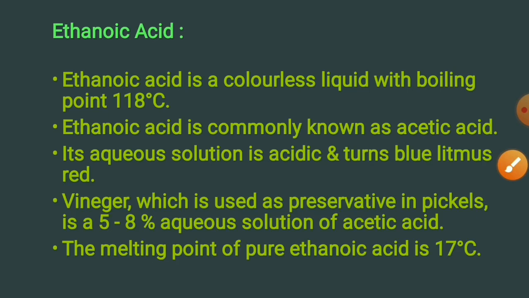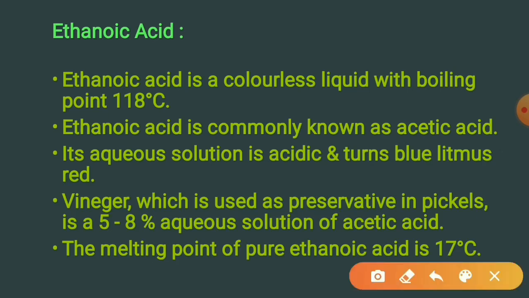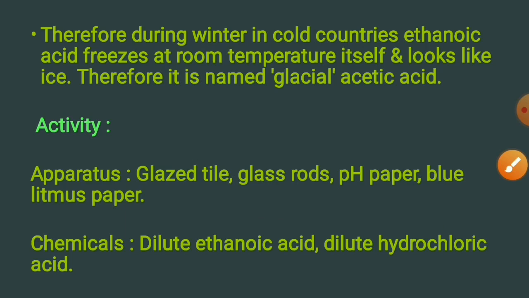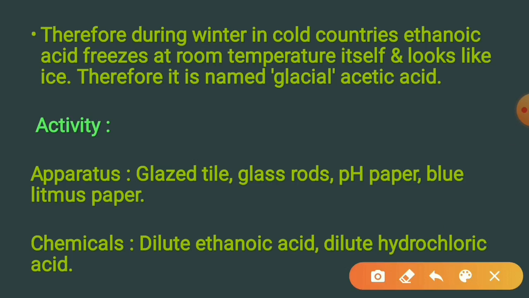The melting point of pure ethanoic acid is 17 degrees centigrade. Therefore, during winter in cold countries, ethanoic acid freezes at room temperature itself and looks like ice. Therefore, it is named glacial acetic acid.